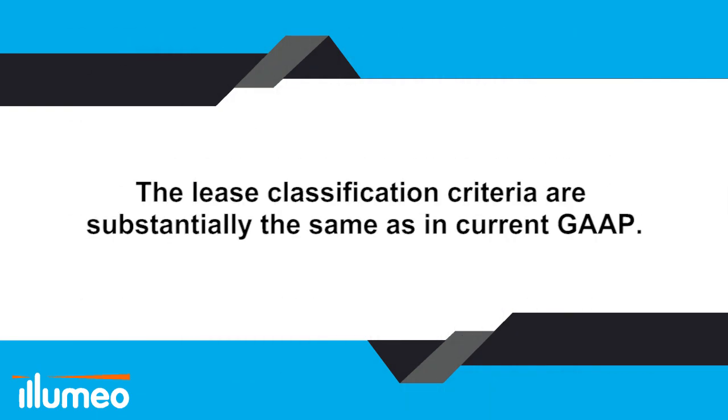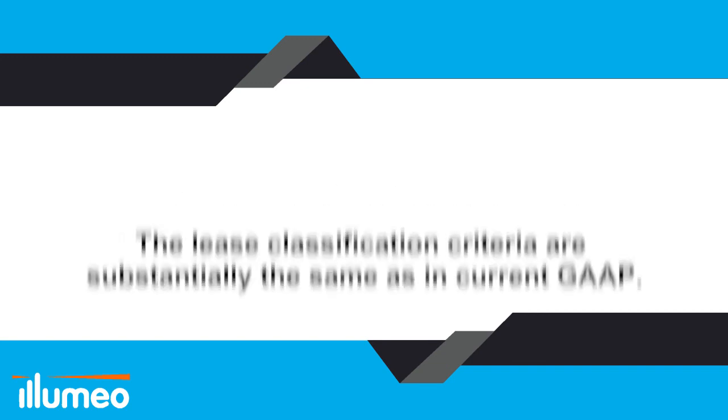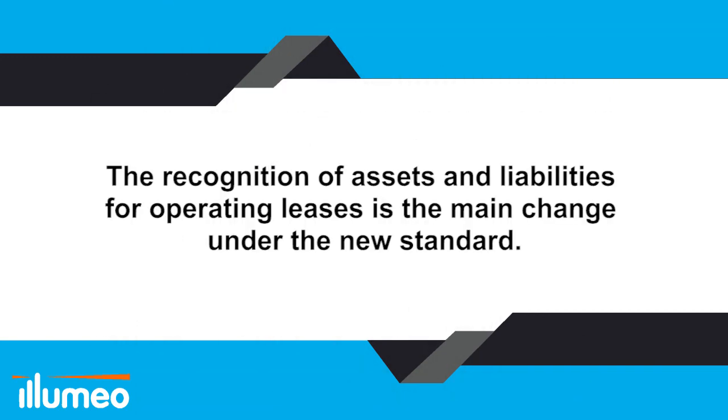Because lease classification is very similar to current GAAP, the FASB expects that most current capital leases will be finance leases and most operating leases will be operating leases under the new standard. The presentation in the income statement and the cash flow statement is not expected to change from current GAAP. The main change under the new standard is the recognition of assets and liabilities for operating leases.